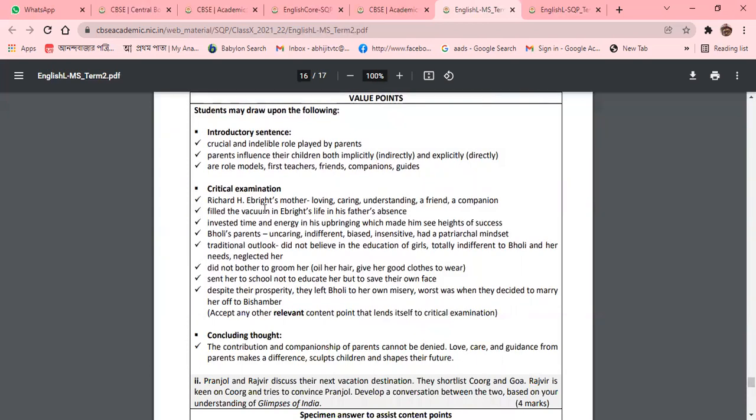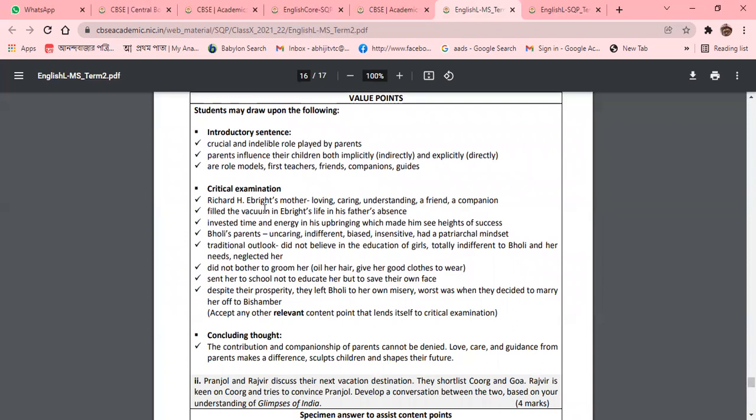Richard Ebright's mother: what is her character? She always supported Ebright and invested time and energy. And from Bholi's parents' point of view, they are uncaring, indifferent, biased and insensitive. A traditional outlook will be there, and they did not bother to groom her. Those are the relevant points that you can point out from there.